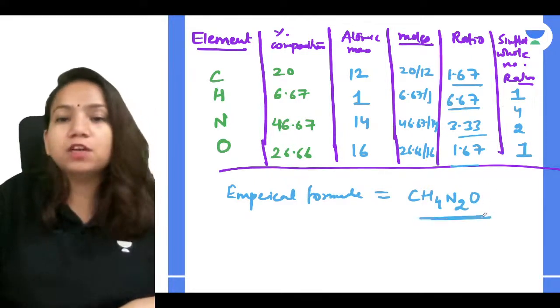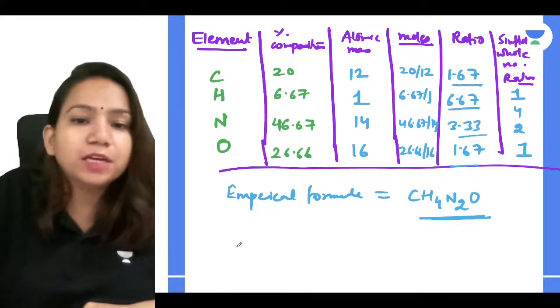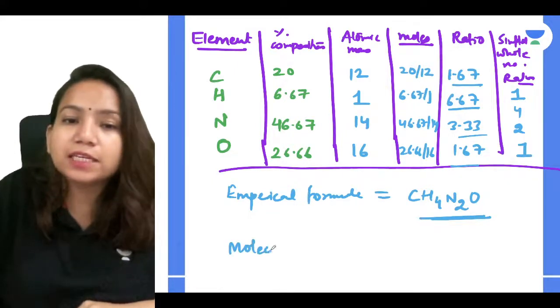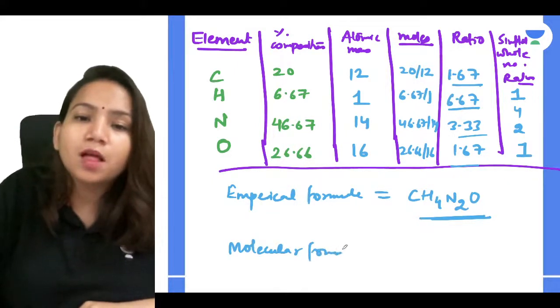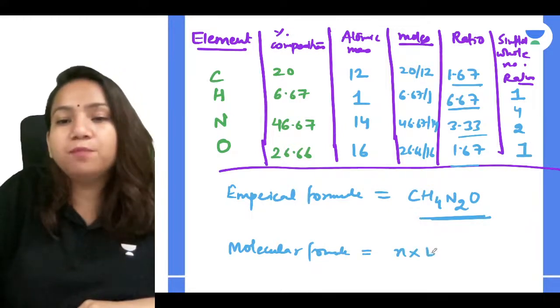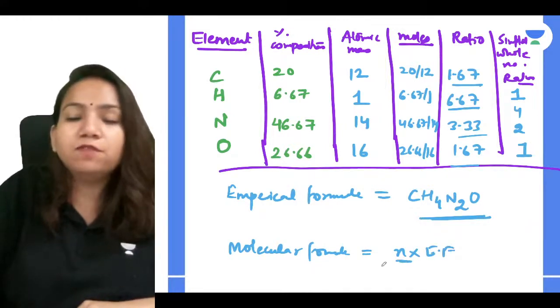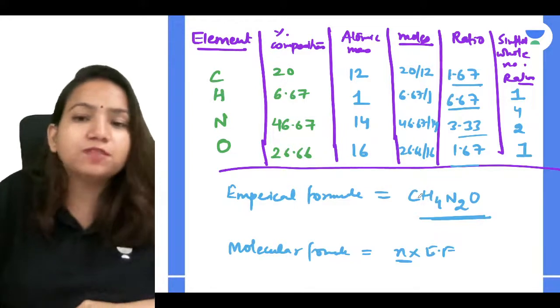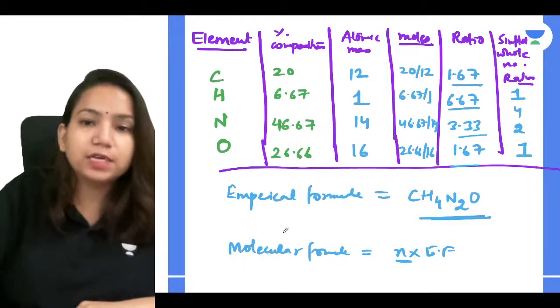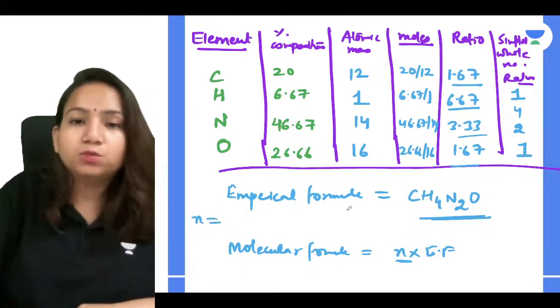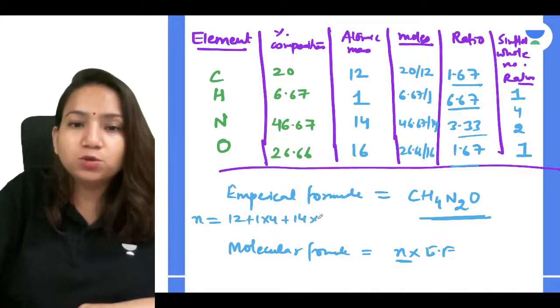Now, if this is the empirical formula, I can get the molecular formula also. How? n into empirical formula. How will I get the n value? Molecular formula mass divided by empirical formula mass. Yes. So n value will be what? 12 plus 1 into 4 plus 14 into 2 plus 16.